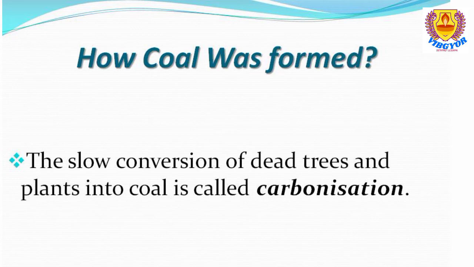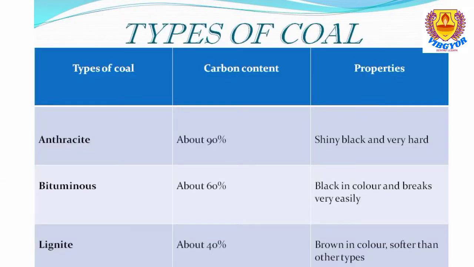It is known as carbonization. So we learned that for the formation of coal, it takes millions of years. So slowly this dead plant is converting into coal, and this process is known as carbonization.